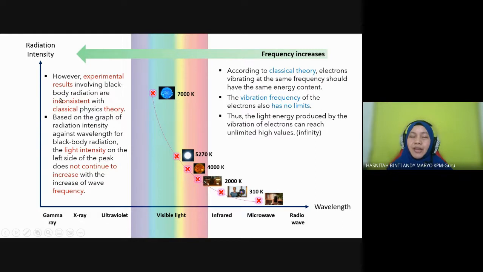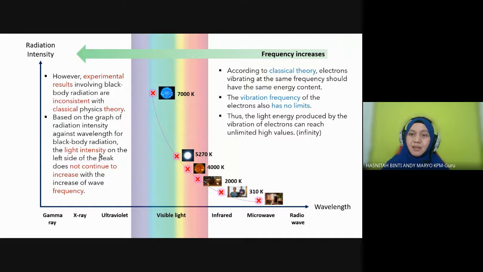Based on the experimental data, the light intensity on the left side, the ultraviolet side, does not continue to increase. It will drop back after ultraviolet. This is what cannot be explained in classical theory of physics. They cannot predict what happened after the ultraviolet range. And this is what we call the ultraviolet catastrophe.